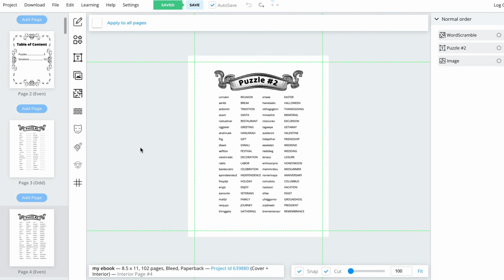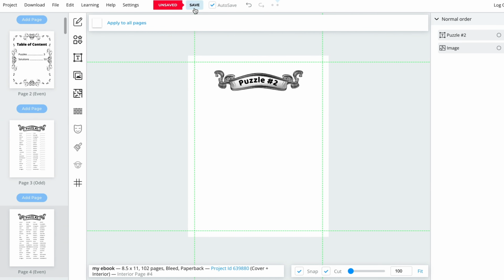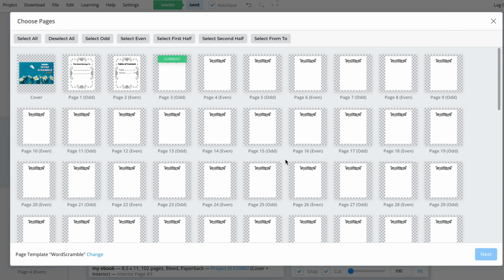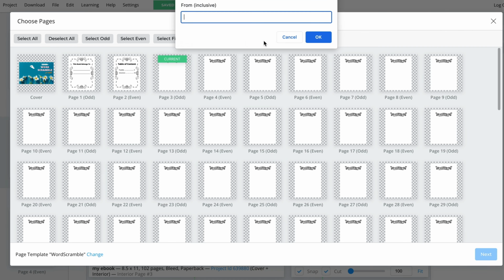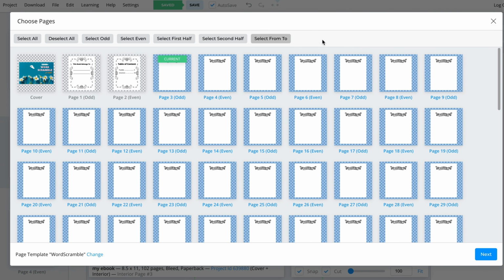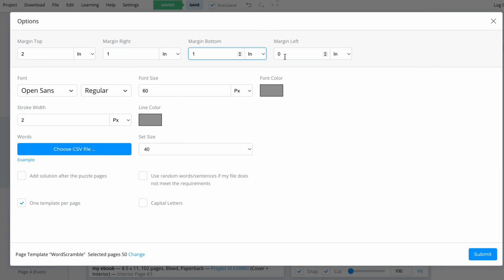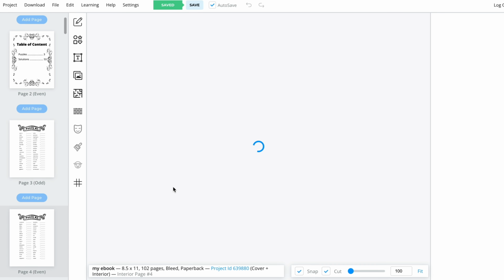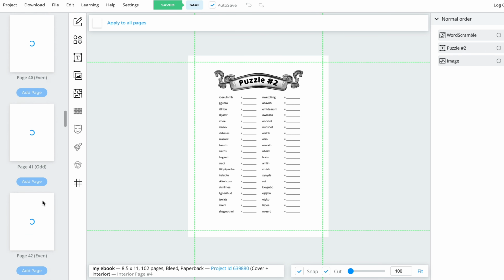Let me now teach you how to insert all of your 2000 words. First, let's remove the previously inserted puzzle page and solution. Next, open the Templates library and select the word Scramble Wizard. Range select only the pages where you want the puzzle part to appear, which in this case are pages 3 to 52. We'll be reusing the same configurations that we experimented with earlier. Remember, once you generate the puzzles, you won't be able to undo it. Once you submit, you'll see that 50 pages of puzzles followed by 50 pages of solutions have been created.